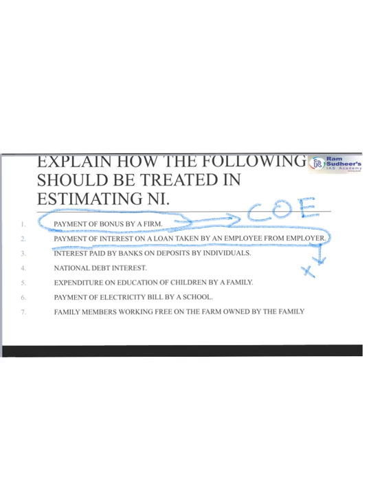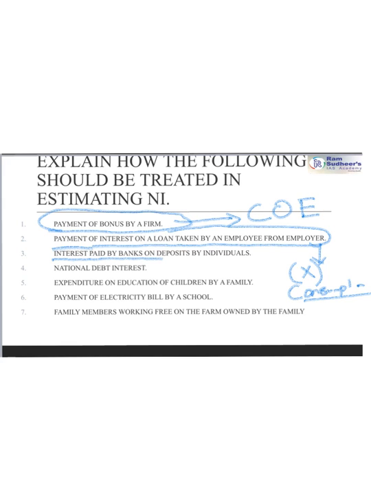This will not be included in the national income, because this is not for producing some good or services, it is mainly for consumption. This is not leading to any production of goods or services, and that is the reason this interest on loan taken by an employee from employer will not be included in the calculation of national income.